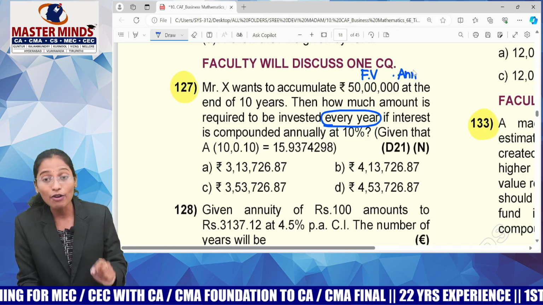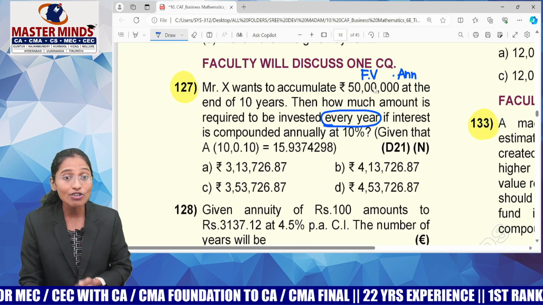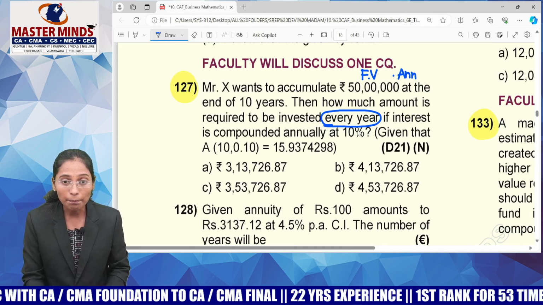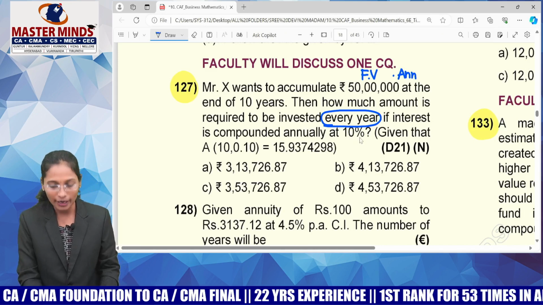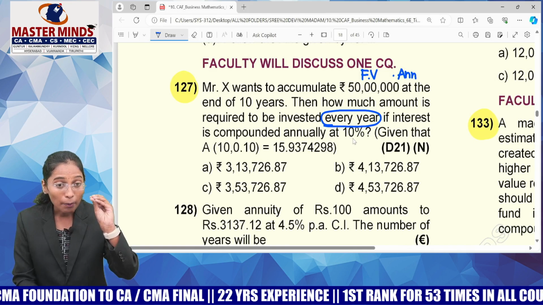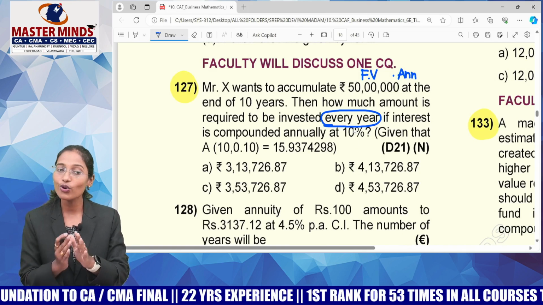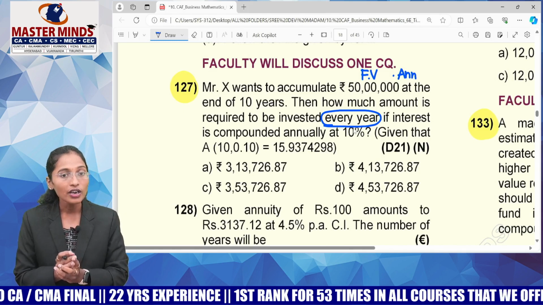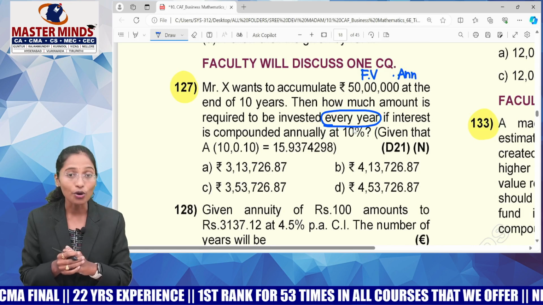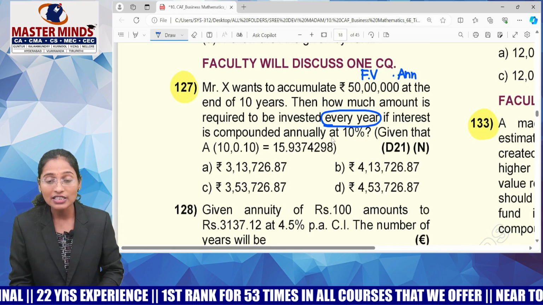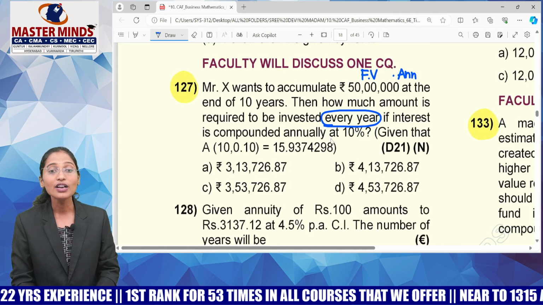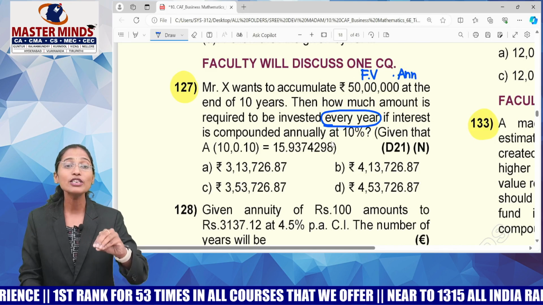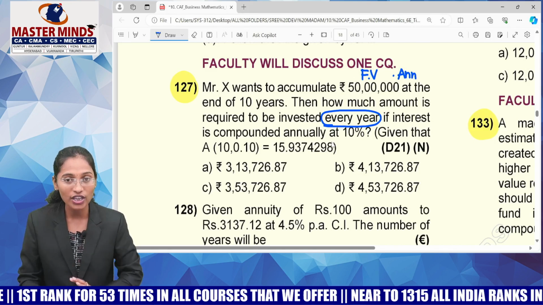Guys, look at this. I gave a break here because I don't know whether it is ordinary annuity or due annuity. If the interest is compounded annually at 10% per annum. So guys, try to understand. By reading the first line itself, you can't tell that it is an annuity question. You just tell that it is future value. It might be a compound interest question also. But by reading the second statement, I am able to understand that this is a question related to annuity because he is asking you how much money is required to be deposited every year.